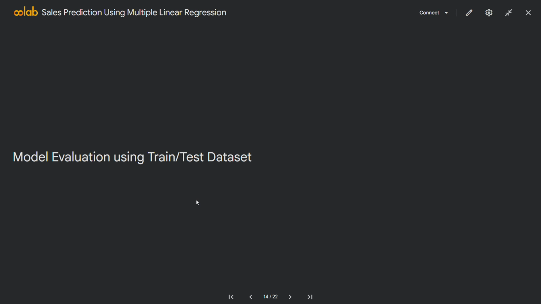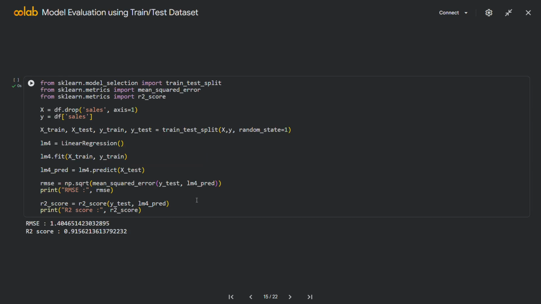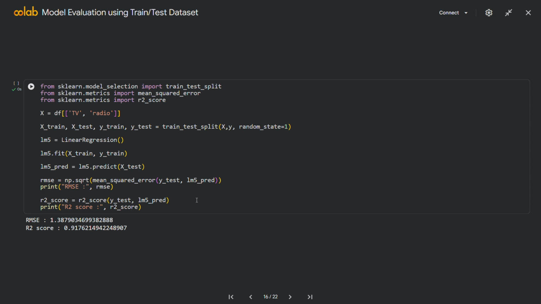Next, I evaluated the models using a train test split. The model using all three features achieved an RMSE of approximately 1.40 and an R² score of approximately 0.915. Interestingly, the model using only TV and radio performed slightly better, with an RMSE around 1.39 and an R² score of 0.918.